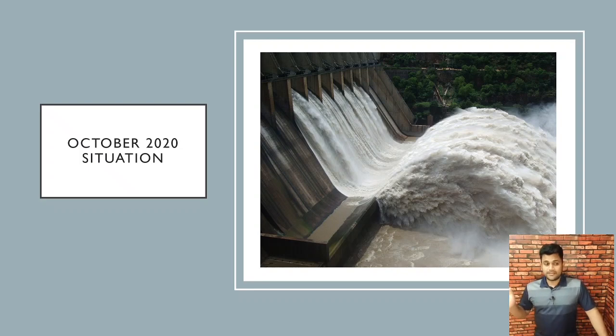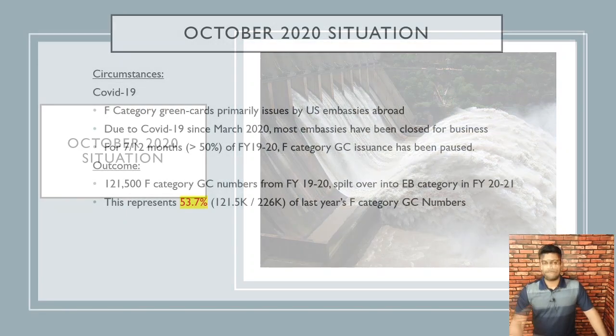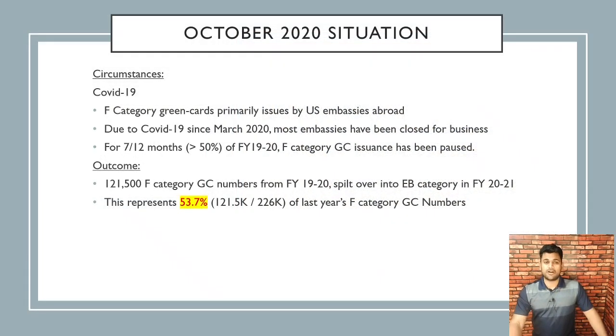Now that we are done with the basic fundamentals, let's jump into the October 2020 situation. What happened? What opened the floodgates? The circumstances that led to this are primarily COVID-19. The F category green cards that are primarily issued by US embassies abroad couldn't be issued due to COVID-19 since March. Most embassies are closed for business. So for 7 out of 12 months, that's greater than half of fiscal year 2020, F category green cards haven't been issued. It's been in pause.